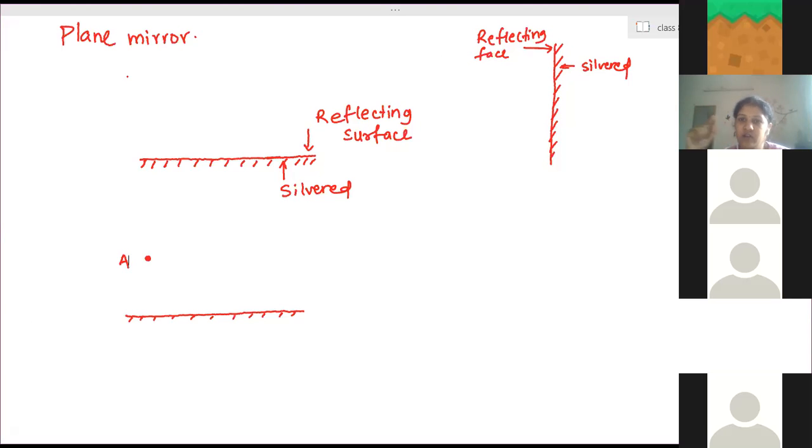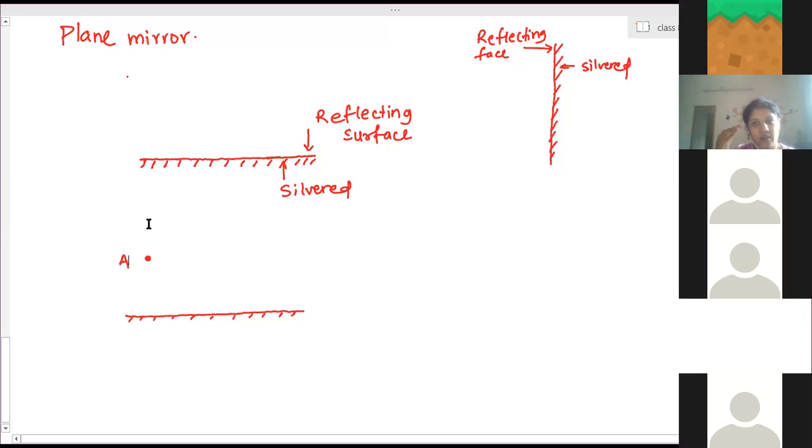So we have to check how the image will be formed. How do we draw the ray diagram for image formation? The important thing is that we need a minimum of two incident rays from that object, drawn to the mirror. They should strike the surface and get reflected.